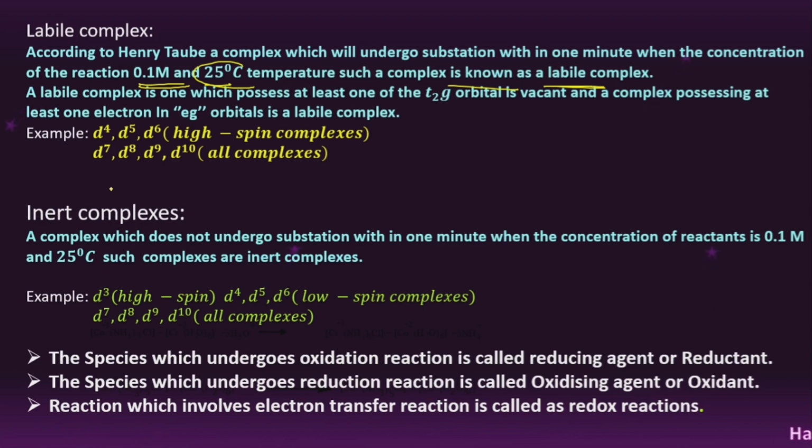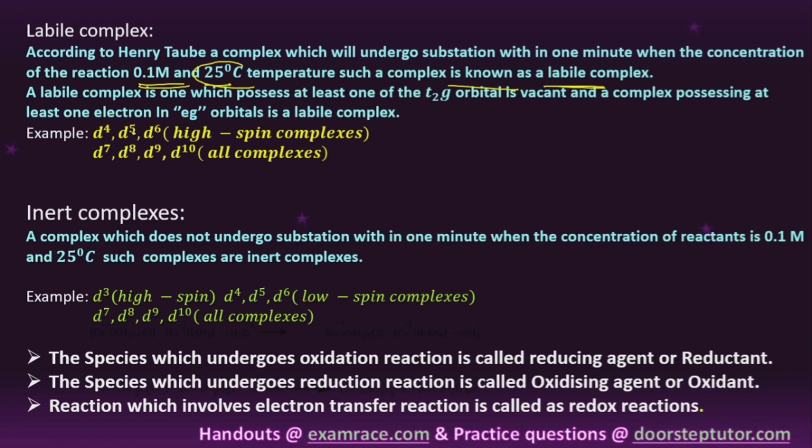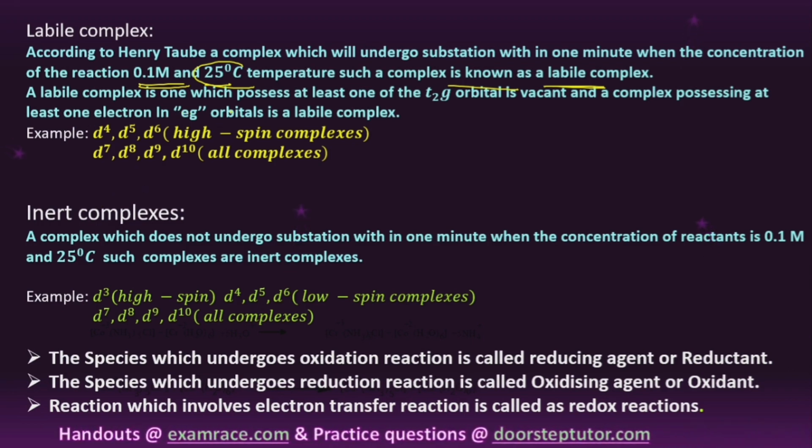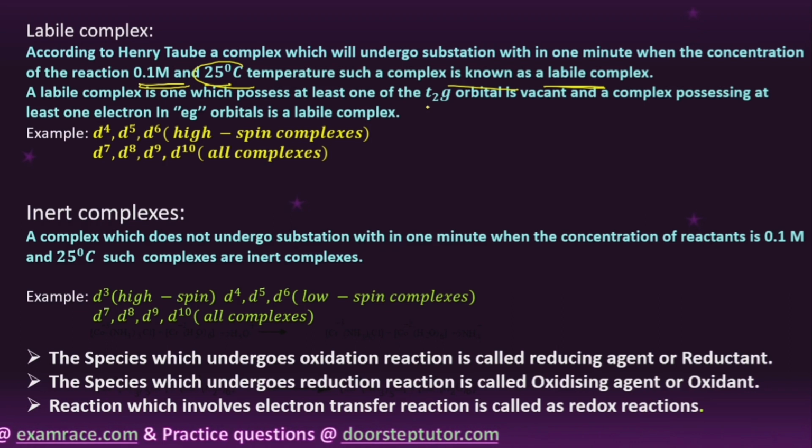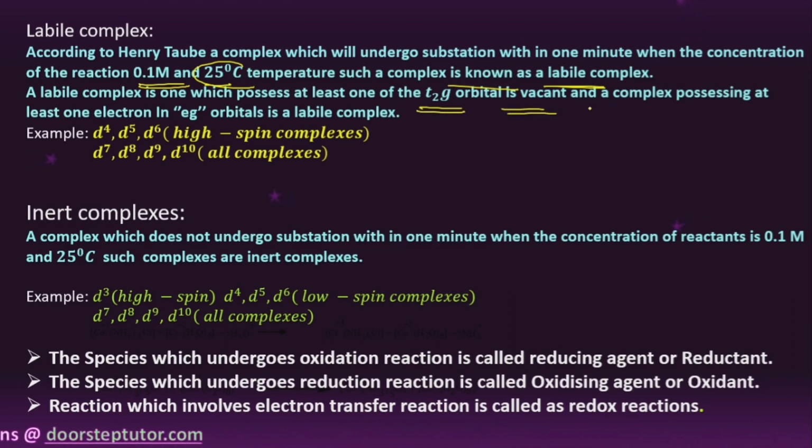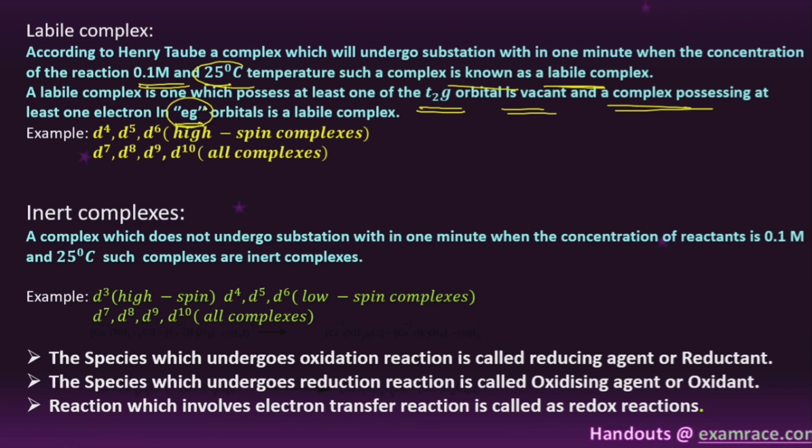How can we say it is a labile complex? With which metal configurations does a labile complex exist? A labile complex possesses at least one t2g orbital that is vacant, and at least one electron in the eg orbital.